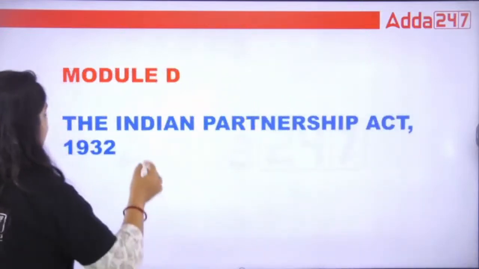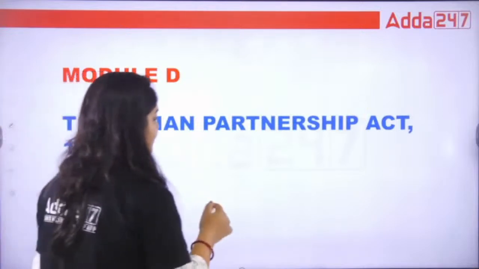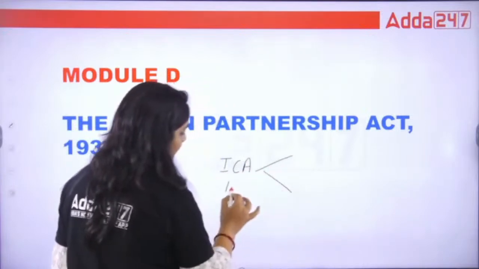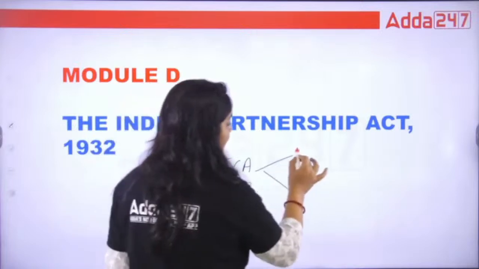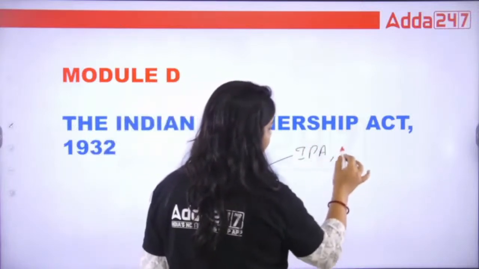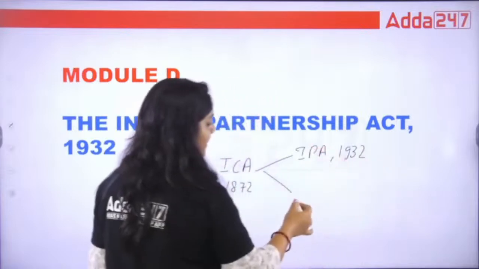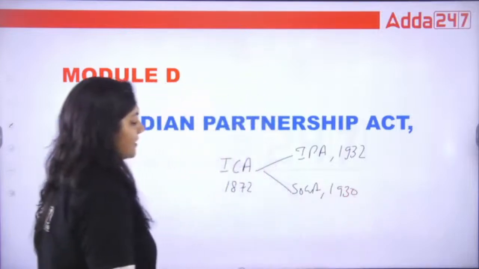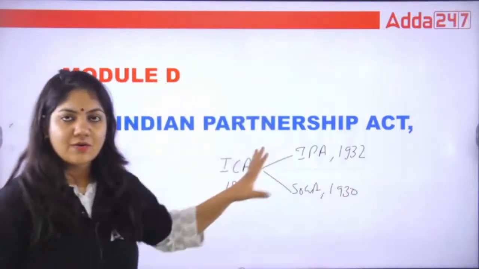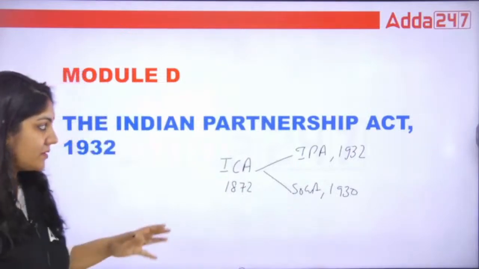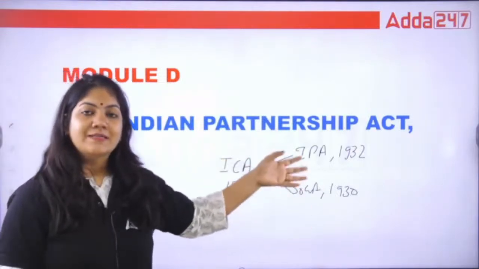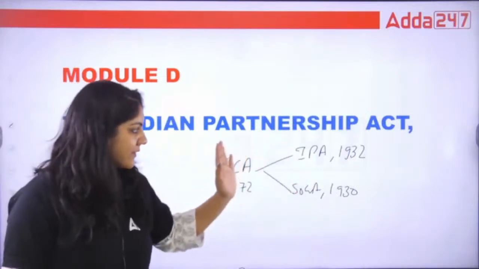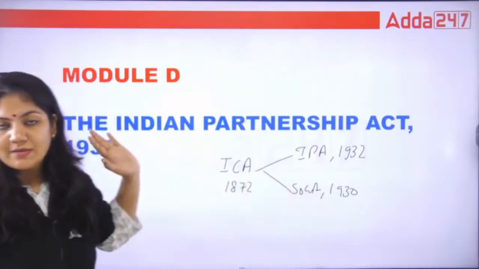So now see, module D, Indian Partnership Act. Before starting this act, I would like to tell you that two acts have been removed from the Indian Contract Act of 1872: the Indian Partnership Act and your SOGA Act 1930. Why? Because cases of partnership and sale of goods, so many of them, were coming in front of the court. So that's why they removed these two acts from the Indian Contract Act.